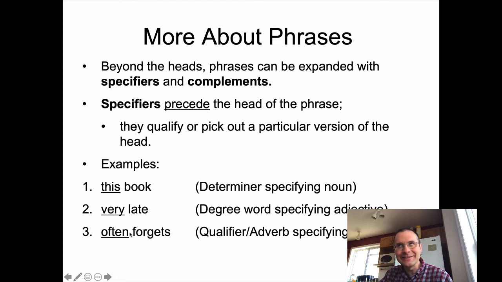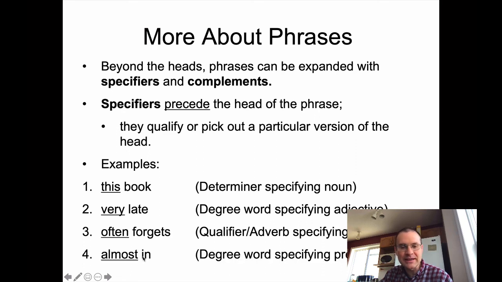I often forget that these are not called adverbs in the textbook, so forgive me if I happen to do that as I'm walking through these lecture notes. You can maybe often forget and often forgive along with it. And say a prepositional phrase headed by a preposition like in might be modified or specified by the degree word almost. So these things coming before the head of the phrase are kind of specifying a particular type of that particular head, and giving you more information about it that way.